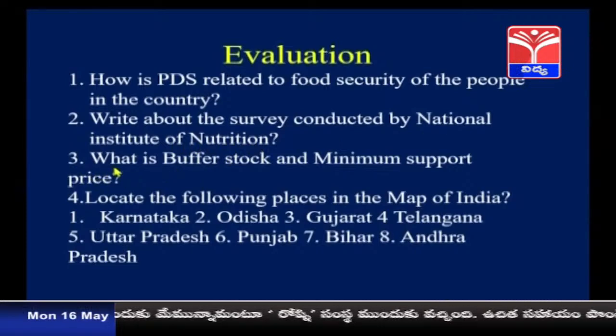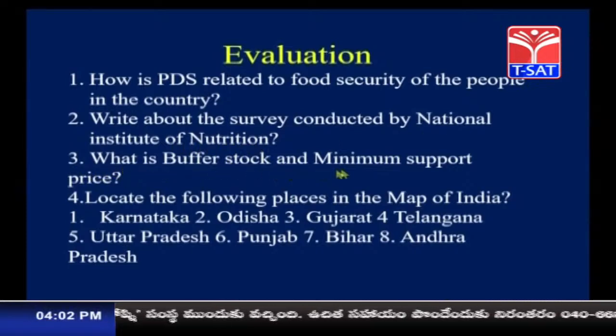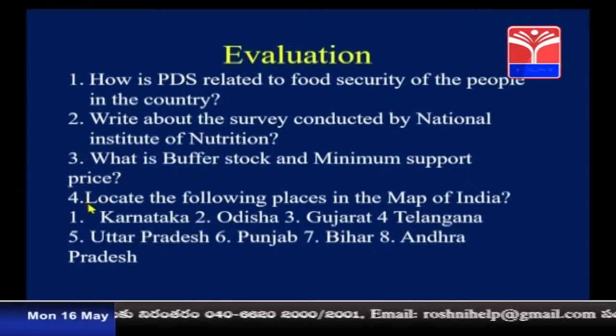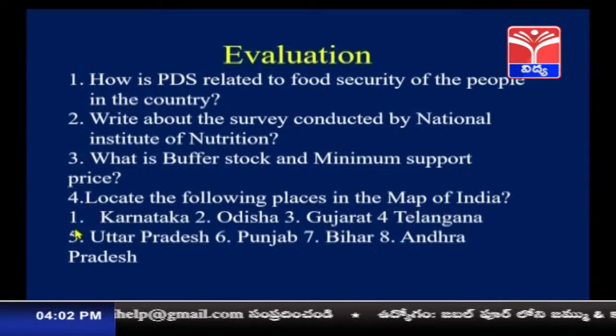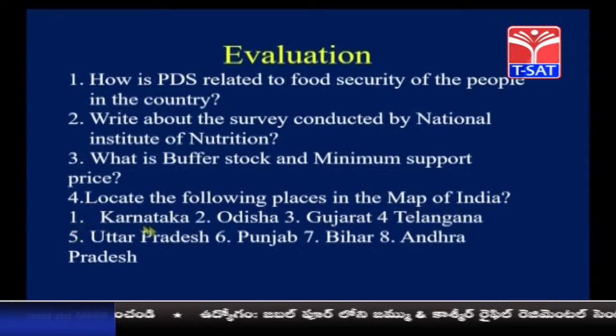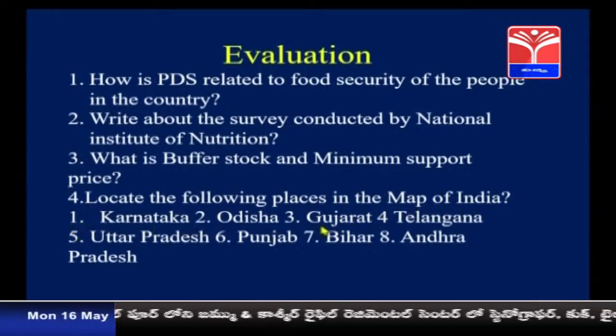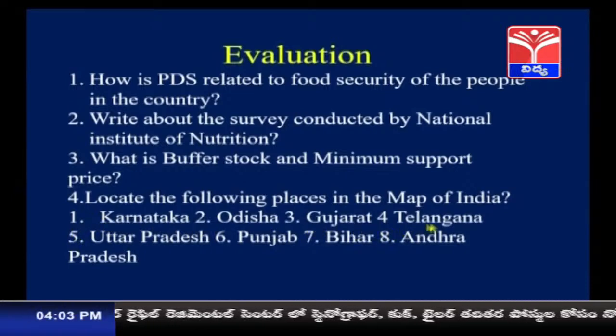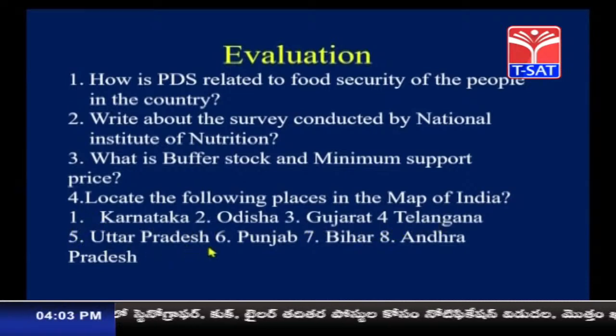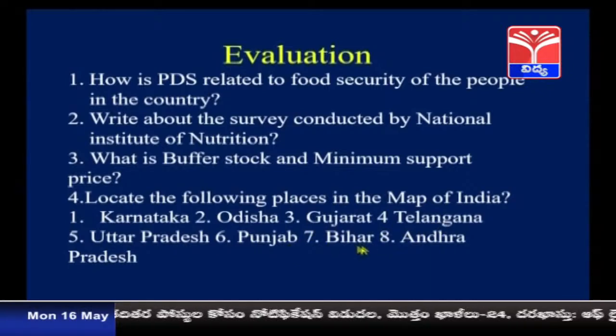The third one is, what is buffer stock and minimum support price? The fourth question is, locate the following places in the map of India: Karnataka, Odisha, Gujarat, Telangana, Uttar Pradesh, Punjab, Bihar and Andhra Pradesh.